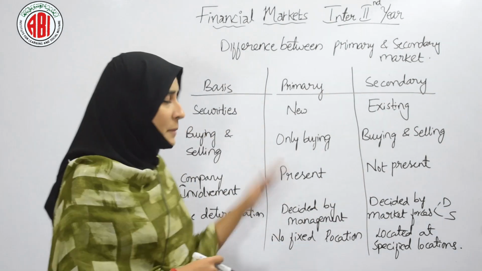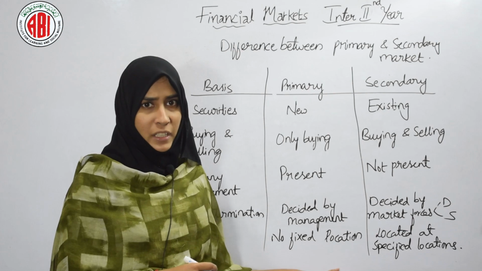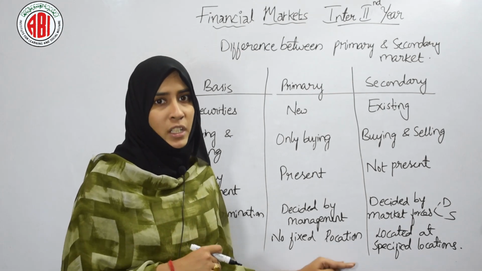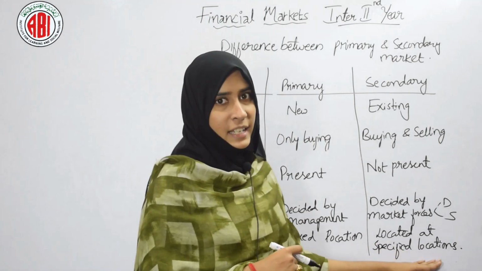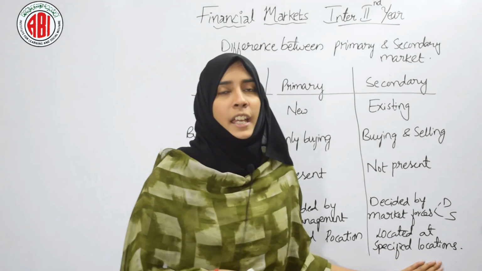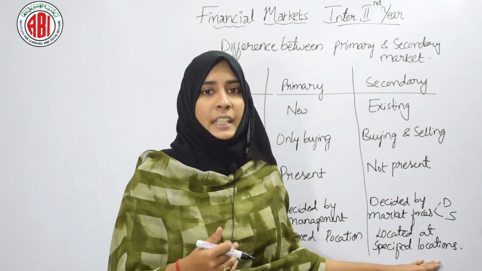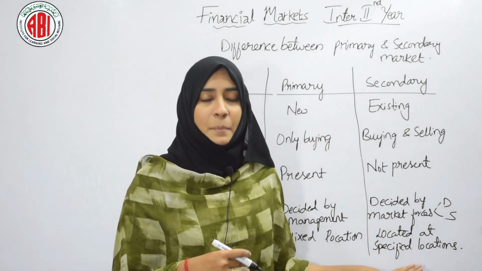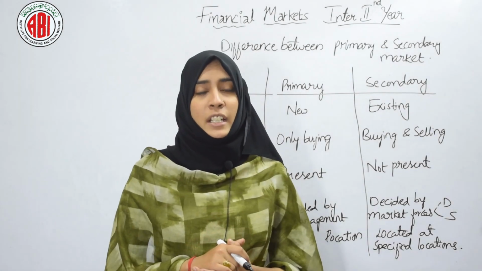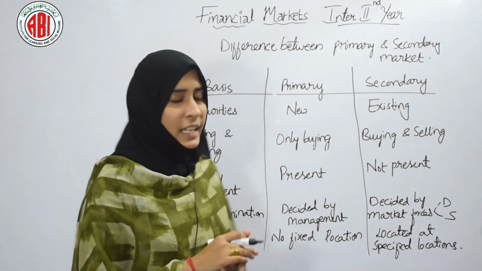And the location. Under the primary market, there is no fixed location, as I told you, it works online. Under the secondary market, it is located at geographical locations, for example Mumbai and Delhi. So this was all about the differences between primary and secondary market.